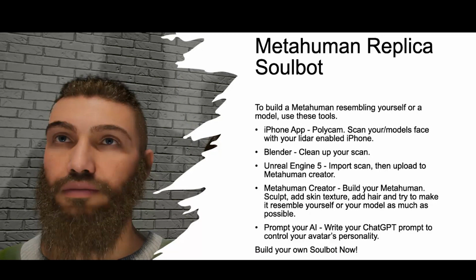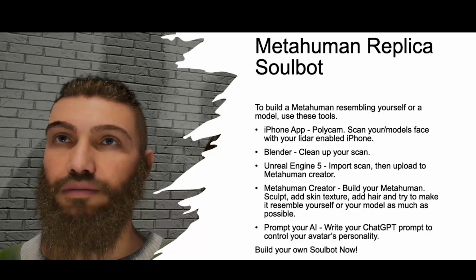So all your skin texture's gone, all your hair's gone, any blemishes are gone. Then in Metahuman Creator, you have to add all that stuff back in, and you recreate yourself as you like, and you create a whole image of yourself, and it's fairly realistic.